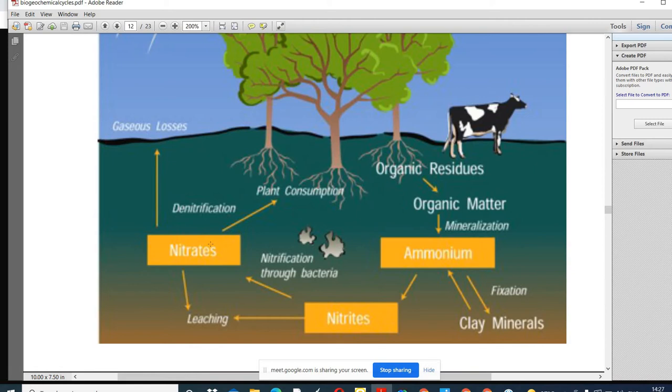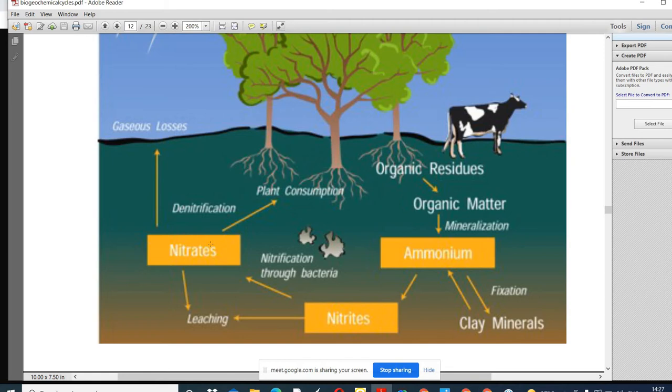Because nitrogen is present in different forms in the soil. There are many processes like ammonification and nitrification. Nitrogen is the main component of organic matter, and after the decomposition of the organic matter, nitrogen is available in the soil.